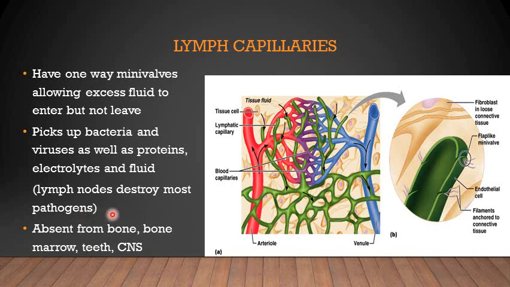I have told you, you must remember, very important, that the lymph capillaries are absent in the bone marrow, in the teeth, and in the central nervous system. These are the areas where the lymph capillaries are absent. They are not present in these certain areas. So this can be a very important MCQ. You must remember where the lymphatic system is absent: in bone marrow, teeth and CNS. I am telling you again, so you must remember, please.